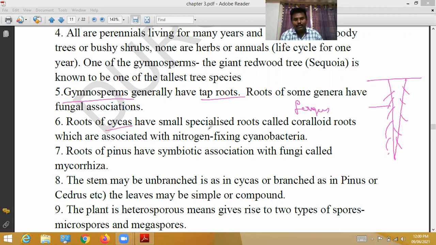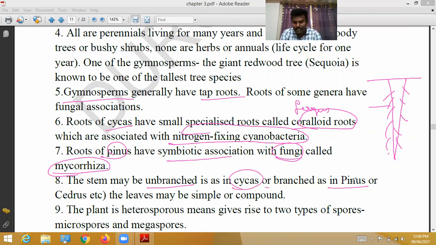The roots of Cycas have small specialized roots called coralloid roots, which are associated with nitrogen-fixing cyanobacteria. The roots of Pinus have a symbiotic association with fungal species, called mycorrhiza. The stem may be unbranched, as in Cycas, or branched, as in Pinus or Cedrus. The leaves may be simple or compound.